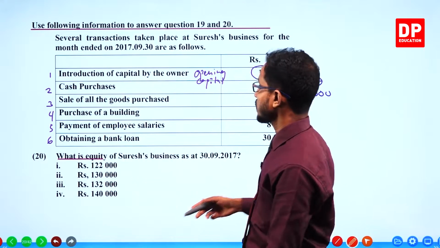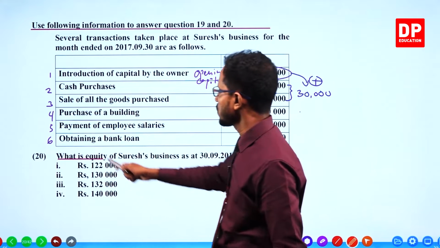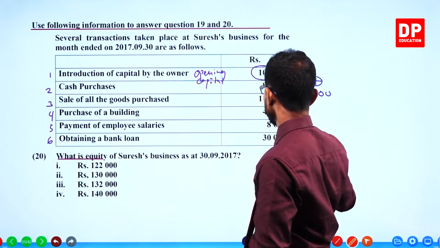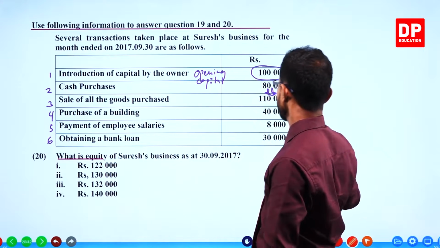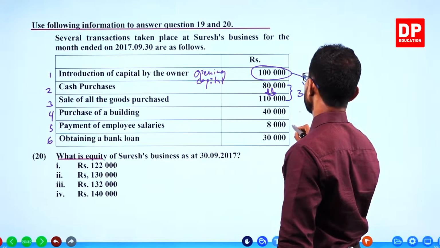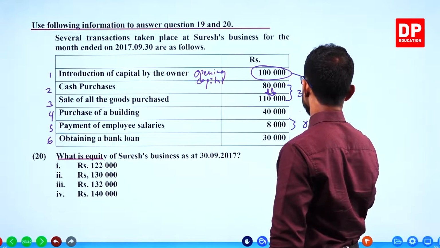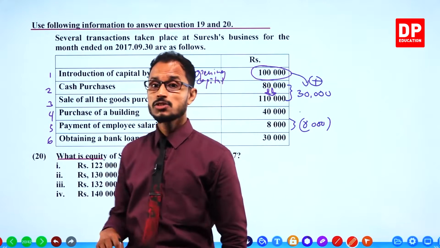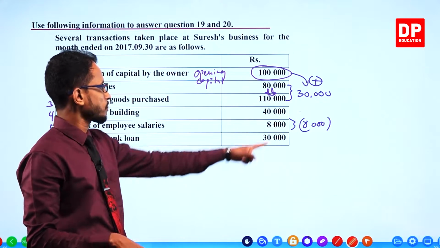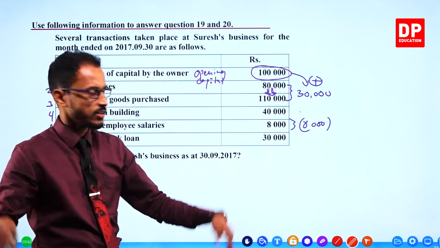What else? Purchase of a building? No. Payment of employee salaries? Yes, this is an expense, right? This 8,000 should be subtracted. Expenses and losses decrease equity, so subtract. Obtaining a bank loan? No effect.